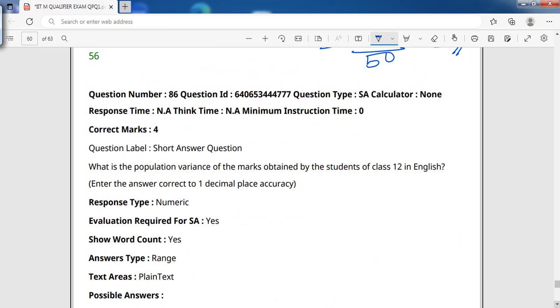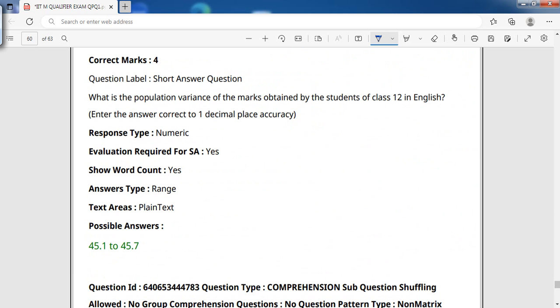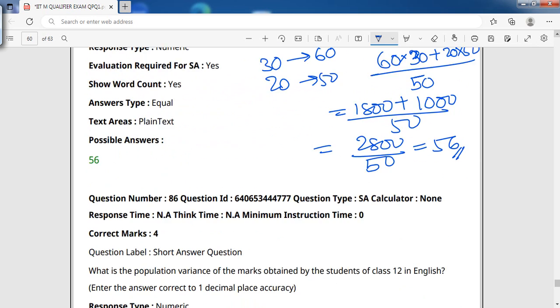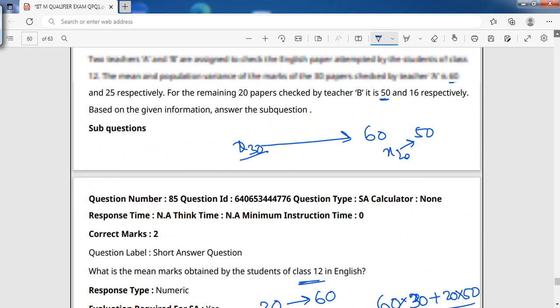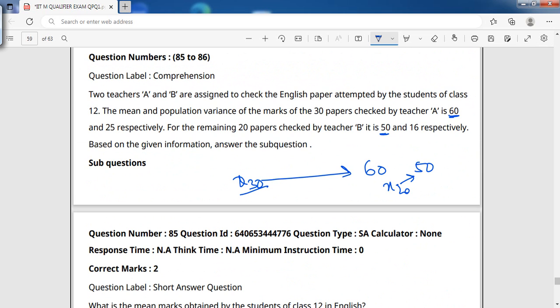Now, the next question. What is the population variance of the marks? It is also the same method: n1 sigma1 plus n2 sigma2 by n1 plus n2. So what are the population variances given over here? Those are 25 and 16 respectively.